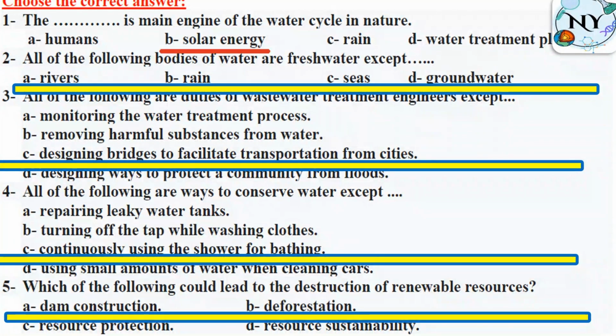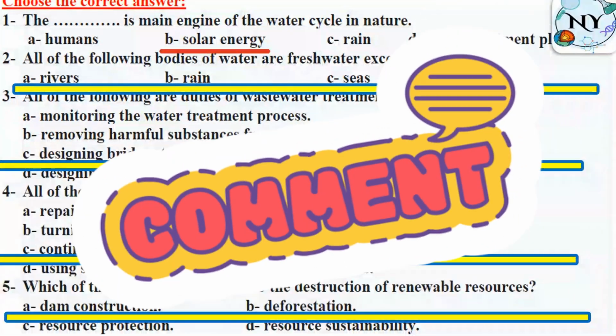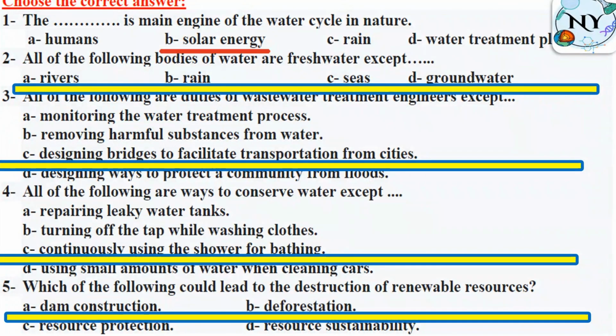What about salt water? They are such as sea, ocean. What else? Some lakes. What else? Who can tell me? Who remembers? If you remember something else about salt water, could you write it in comments below? So here we said rivers, rain, groundwater, all of them are fresh water. So the exception here is sea.